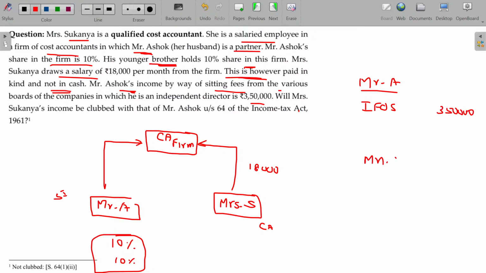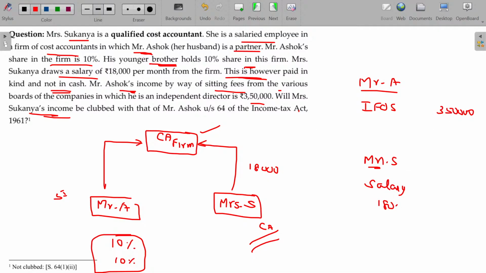What about Mrs. Sukanya? Will her income be clubbed? Is this 18,000 to be clubbed here? Definitely not. It is not required to be clubbed because she has the qualification. This firm is also a cost accountant firm and she is also a qualified cost accountant. Her salary is also justifiable because of her qualification and experience. No need to club this. Alright.